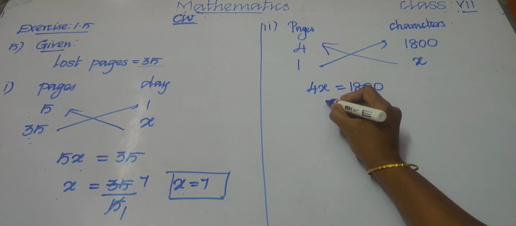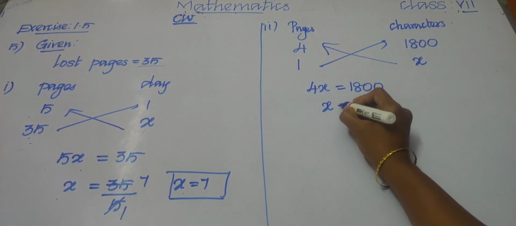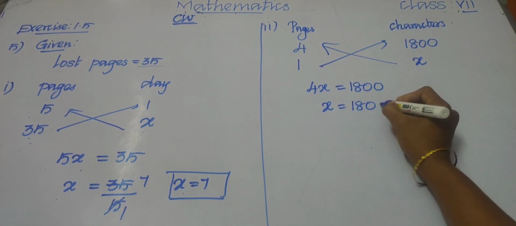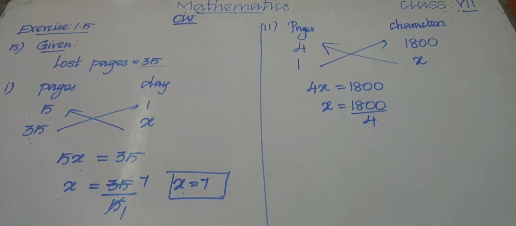Keep x on one side and the other constants on the other side. So x equal to 1800 divided by 4. Okay, children, now what will you get as the answer? 4x equal to 1800, that is x equal to 1800 upon 4. So we can cut this by the 4 table, right?